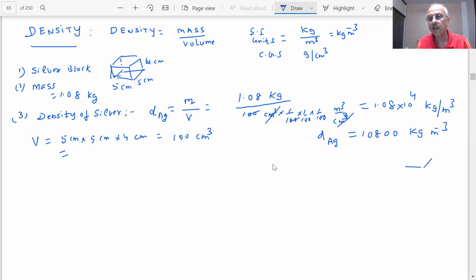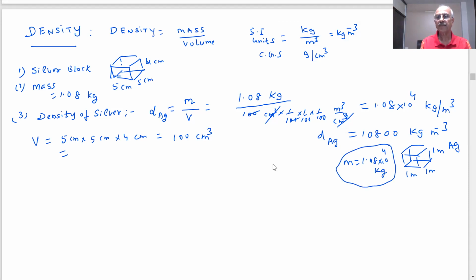What we are saying is, if you take a cube of 1 meter cube, what will be the mass of this? 1.08 into 10 power 4 kg. Always, if this is the density. That's what we mean by density, mass per unit volume.